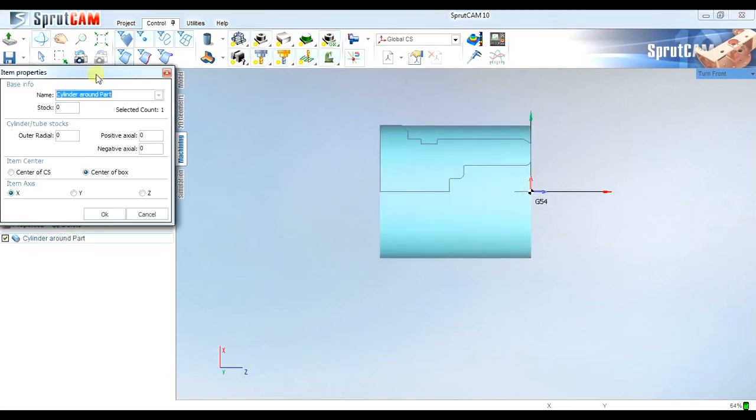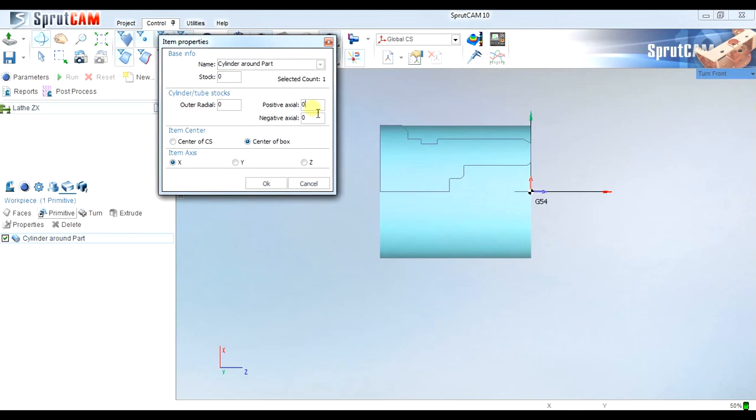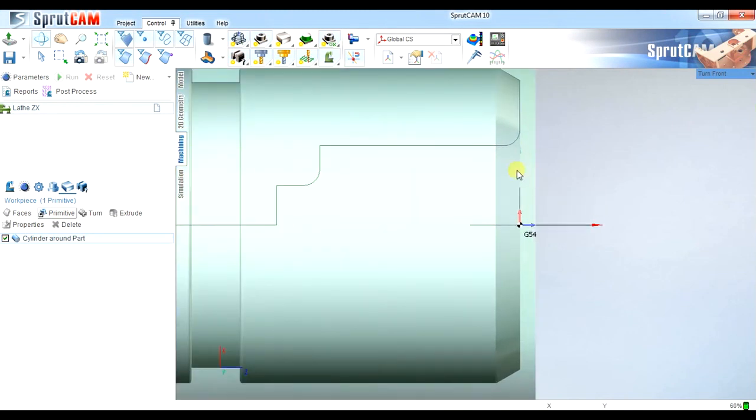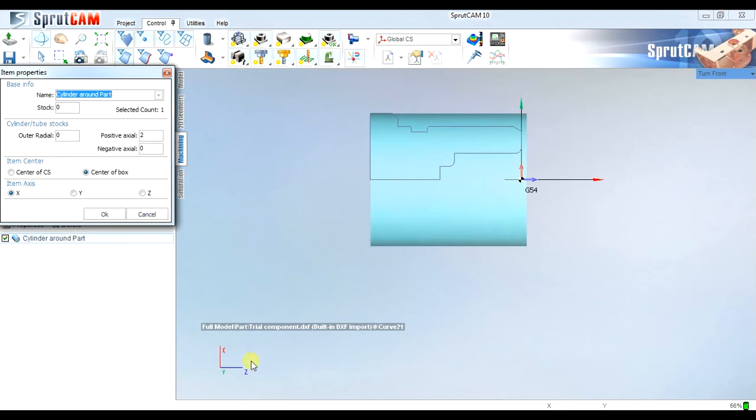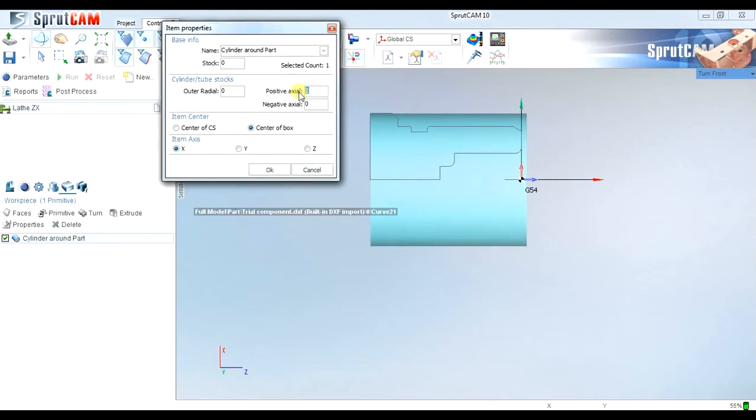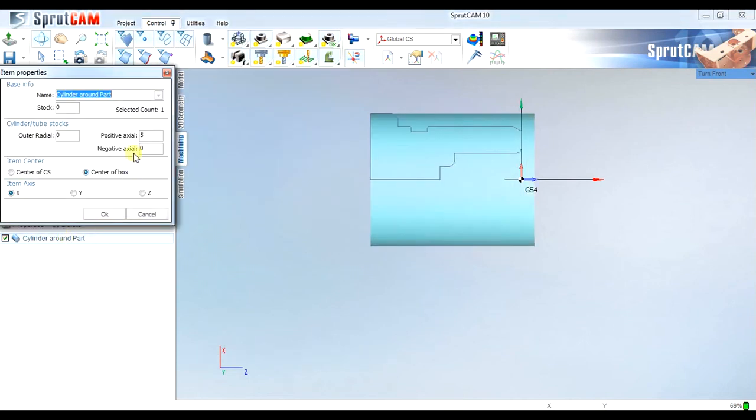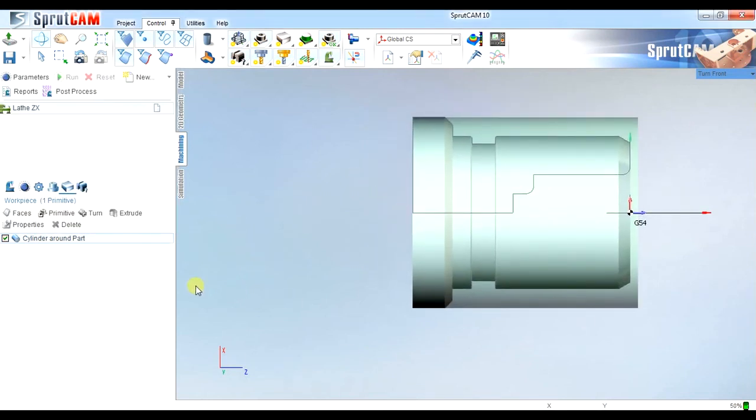Double-click. Now we'll show 2mm stock on the face. Just add 2.0 in the positive axial. After clicking OK, 2mm stock will be added on the face of the component. We can make changes anytime when it is necessary. For example, just double-click again. Now you can see automatically changes have been done.